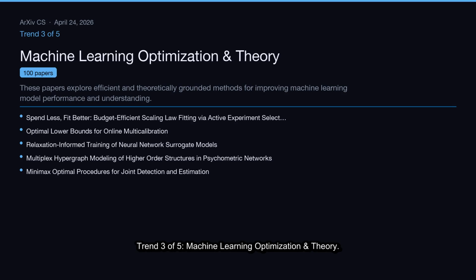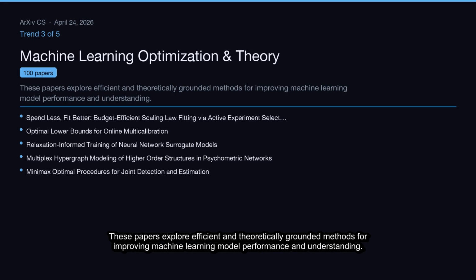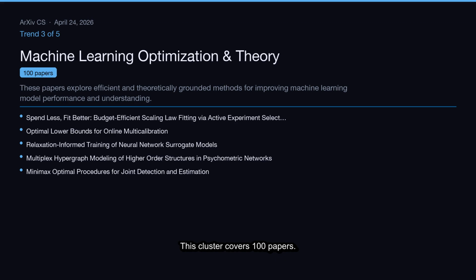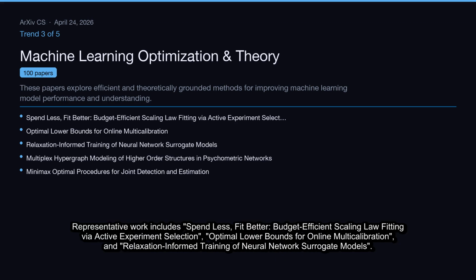Trend 3 of 5, Machine Learning Optimization and Theory. These papers explore efficient and theoretically grounded methods for improving machine learning model performance and understanding. This cluster covers 100 papers. Representative work includes Spend Less, Fit Better, Budget-Efficient Scaling Law Fitting via Active Experiment Selection, Optimal Lower Bound for Online Multi-Calibration, and Relaxation-Informed Training of Neural Network Surrogate Models.